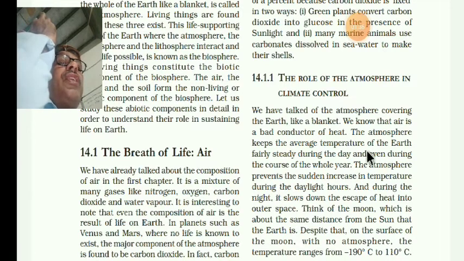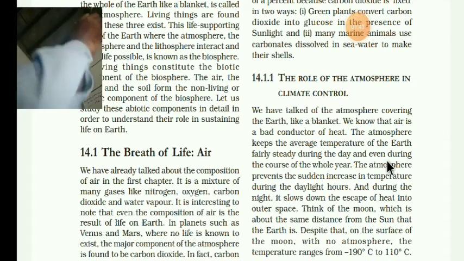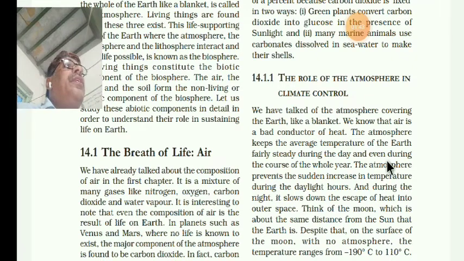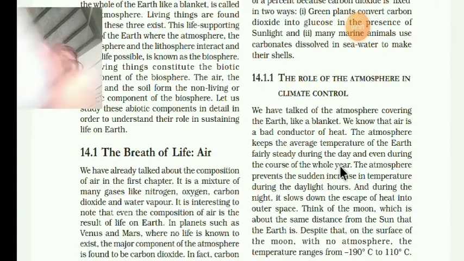Fairly steady means constant, even throughout the period of the whole year.